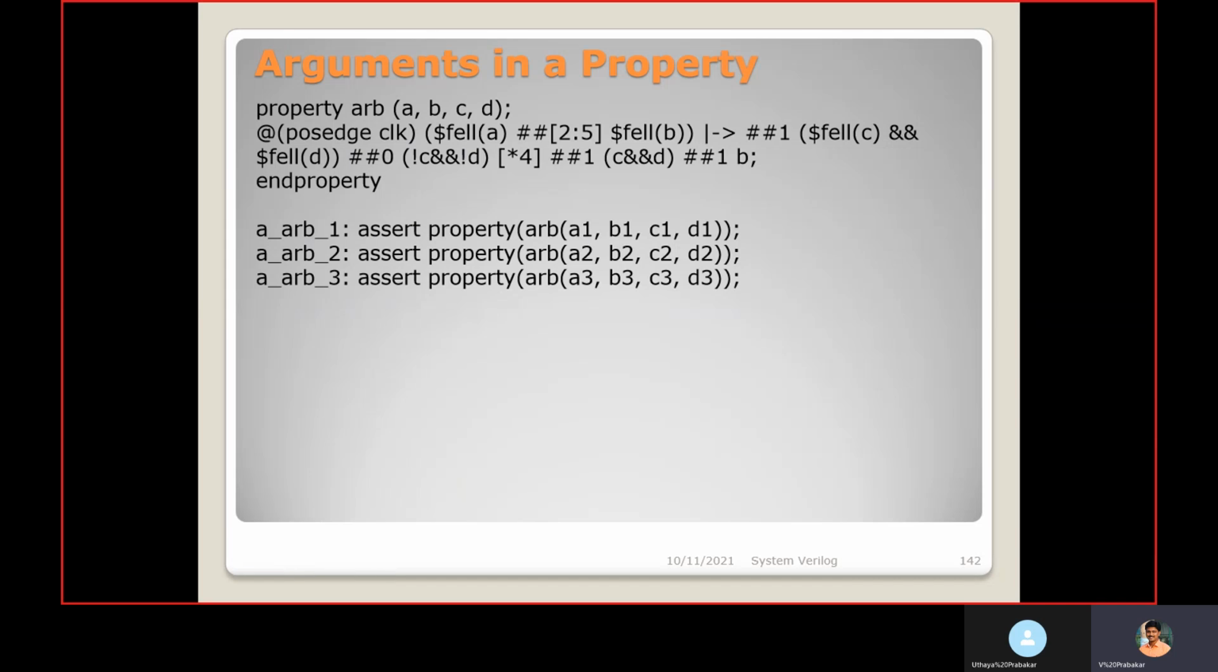If A1 is passed to A, then B1 is passed to B, C1 is passed to C, D1 is passed to D. This property I can use many times. Along with the label, I can differentiate the properties. For each property, I am passing different signals. The same property you can use for multiple signal checks with the help of this argument process.